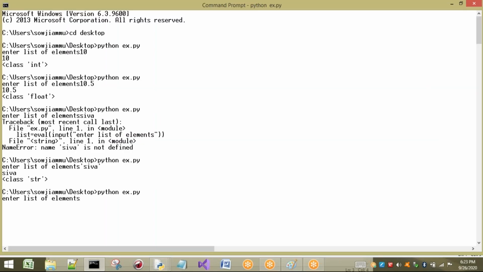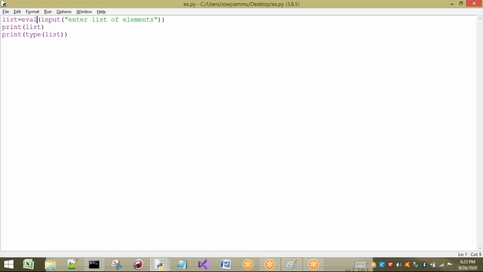Now I want to take a list of elements directly. By writing these square brackets, your eval function can understand that whatever data I am going to give is a list. So 10, 20, 30 for example. Now if I press enter, what happens? The group of elements are in square brackets, so your interpreter can understand it as a list. In this way we can read the elements from the keyboard.